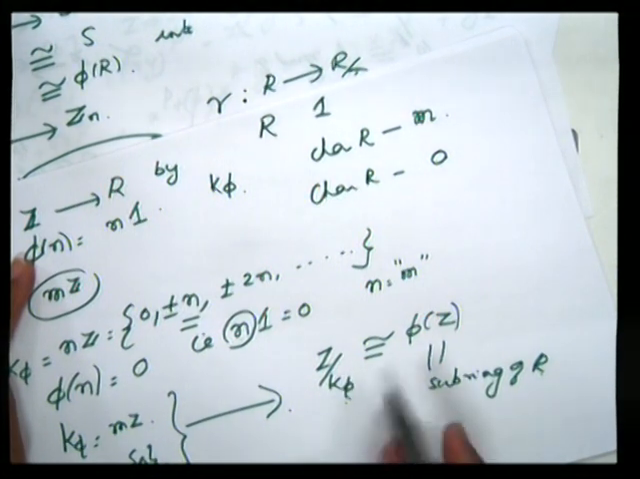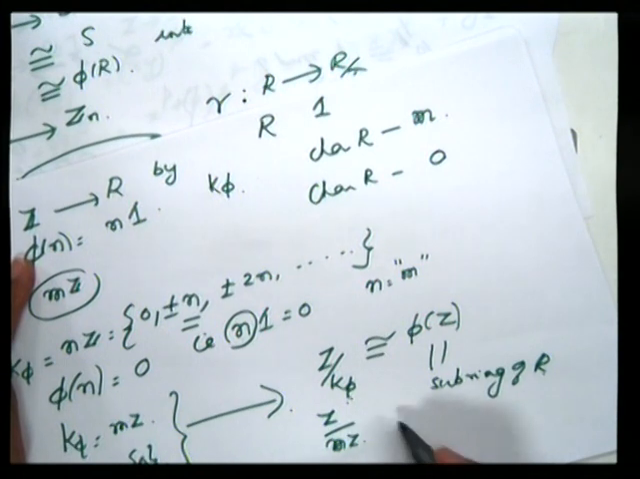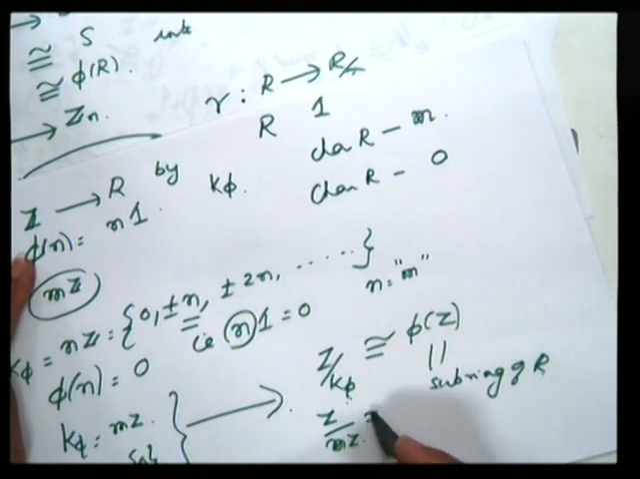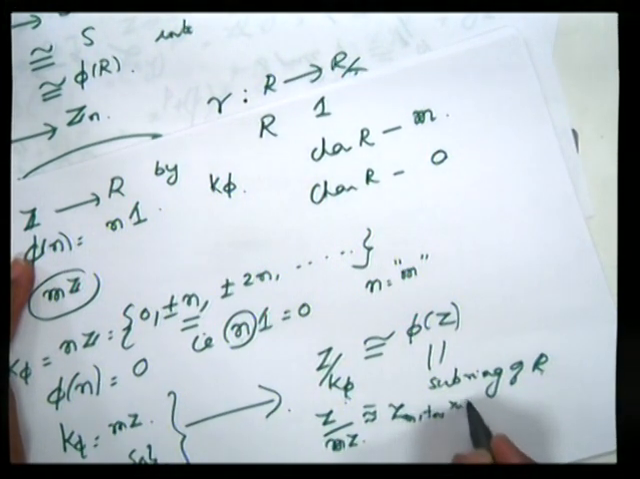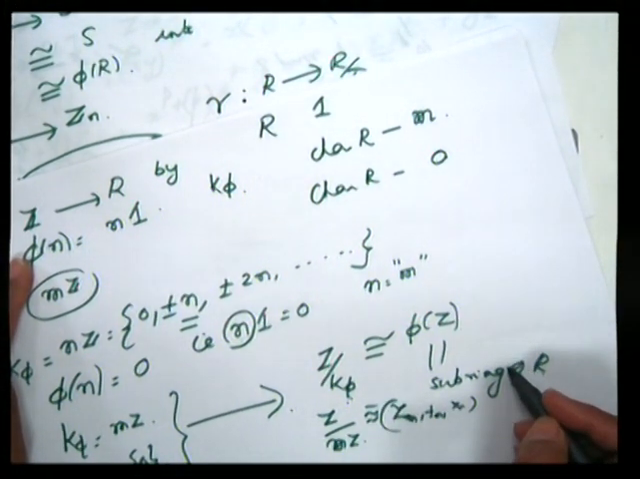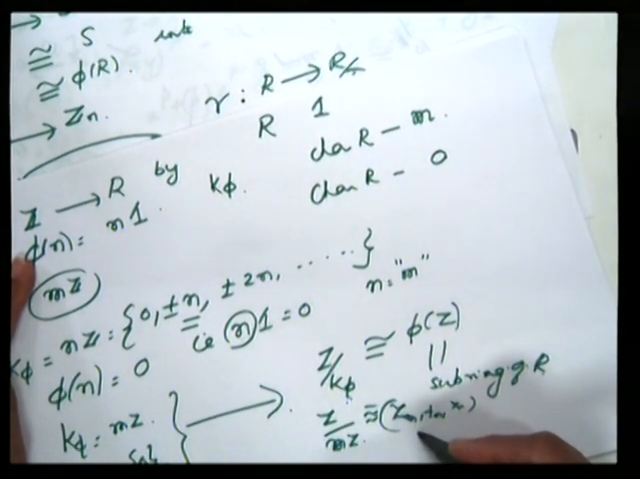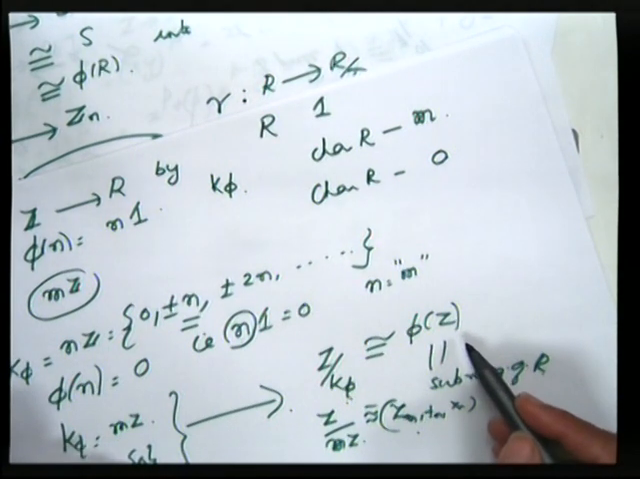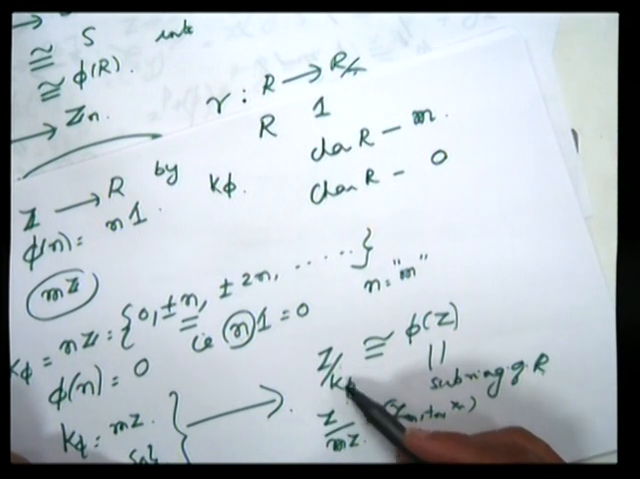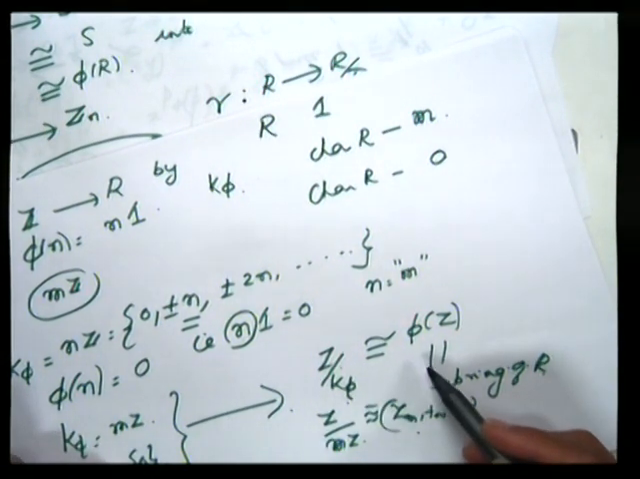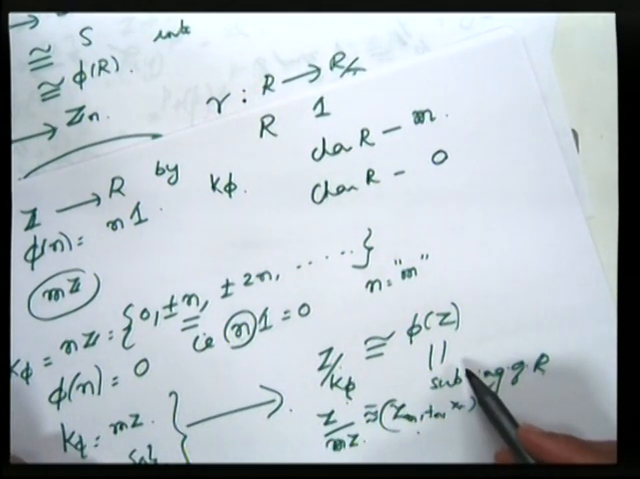What is Z by K phi? It is nothing but Z by mZ in the first case. So Z by mZ, which is isomorphic to Zm, is isomorphic to phi Z. So in this case, the ring has a subring isomorphic to Zm. On the other hand, if the characteristic is 0, K phi is singleton 0. So Z by K phi is nothing but Z itself. So in this case, R has a subring which is isomorphic to Z.